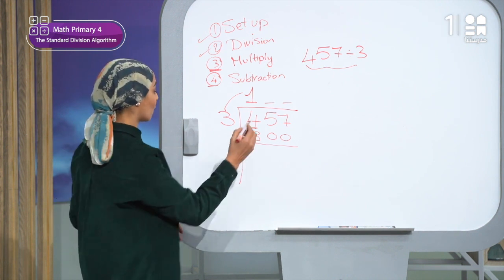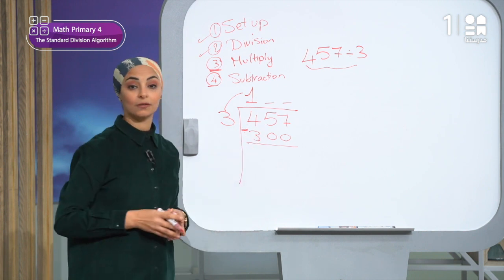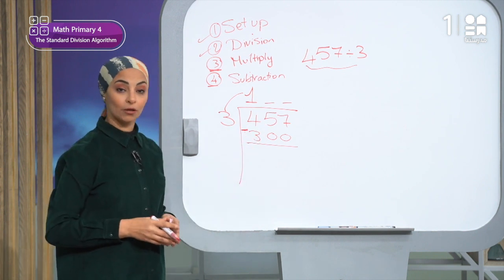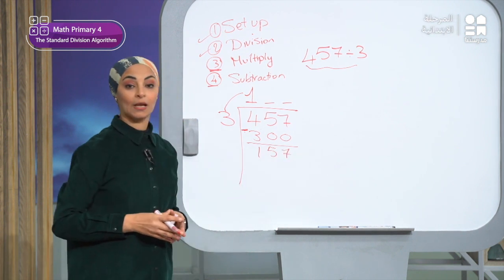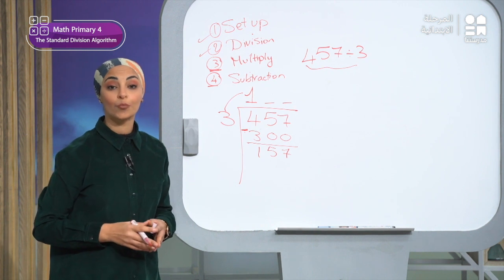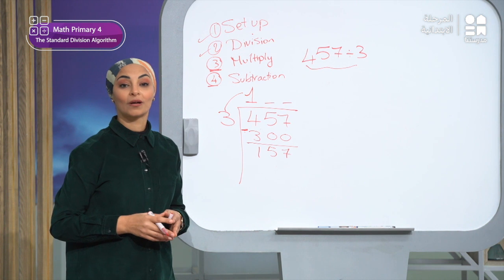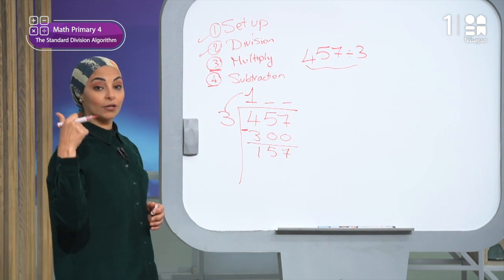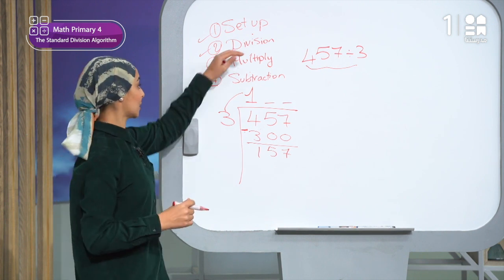I will make 457 minus 300. The answer is what? 157. I will write the answer here. Then what should I do? We know that after the fourth step, we repeat the same steps again. So now I will repeat. I will start with division, then multiplication, and then subtraction in order.